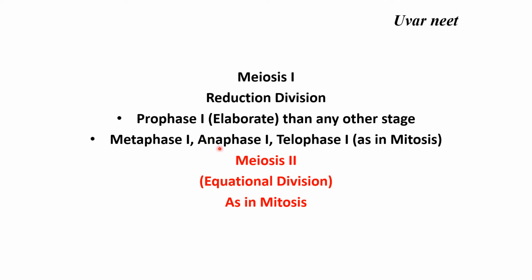Of these four phases, prophase 1 is more elaborate than any other stage. Why? We will see in the slides hereafter. But metaphase 1, anaphase 1 and telophase 1 are as in mitosis. What about meiosis 2? We can call it equational division. That is, the chromosomal number will remain constant from the cell to the daughter cells, as in the case of mitosis.